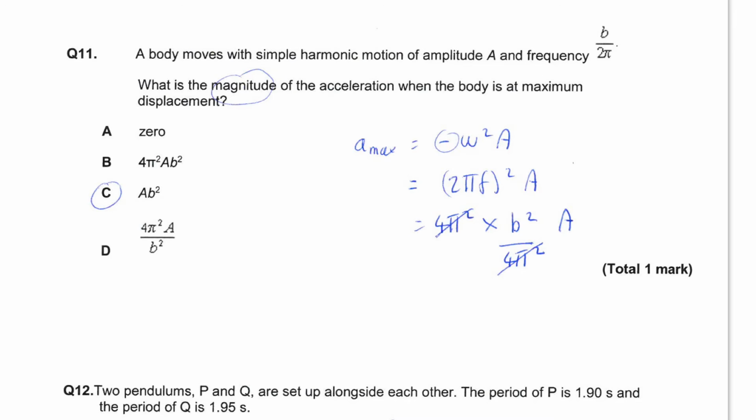So omega equals 2 pi f. We can square all that and multiply by the amplitude. Then the next line, we can substitute in the value for the frequency, which is squared. The 4 pi squareds cancel, and you can recognise answer C.